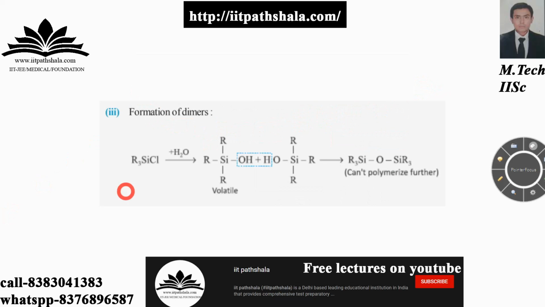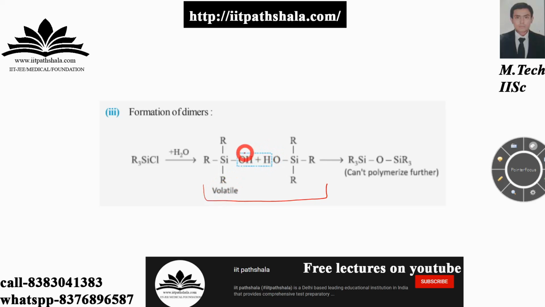Now, guys, let us talk about the formation of the dimer, in which you have R3SiCl, with 3 alkyl groups. In the presence of water, you get these as your products. Note that these are volatile.